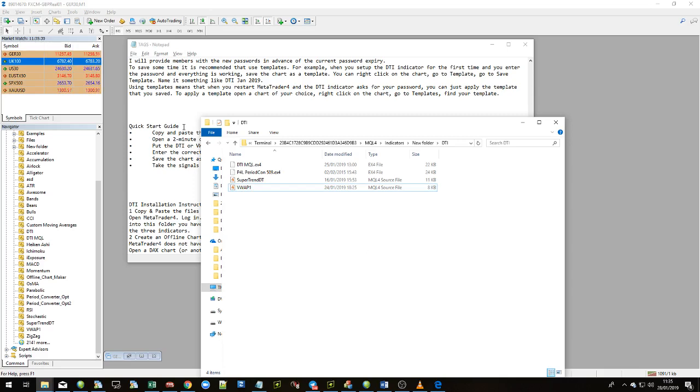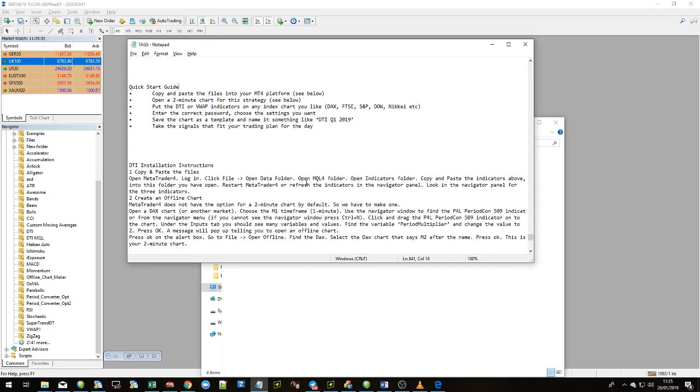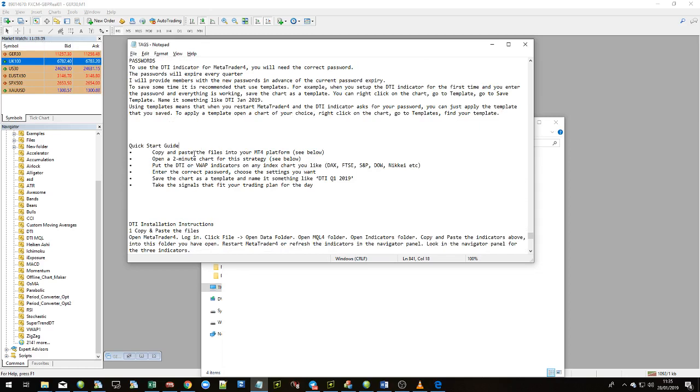Okay, so your instructions will look a little bit better than this, but I'm just using a notepad at the moment. And we're going to start with this. We're going to go through and copy and paste the files into MetaTrader. We're then going to work out how to do a 2-minute chart on MetaTrader, because that's not standard. We're then going to put the indicators onto the chart that we like. We need to make sure that we choose the right password for those indicators. Going to learn how to save the template, and then you're ready to go and take the signals.